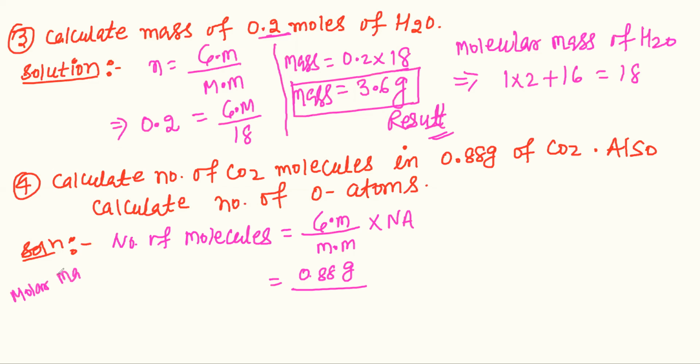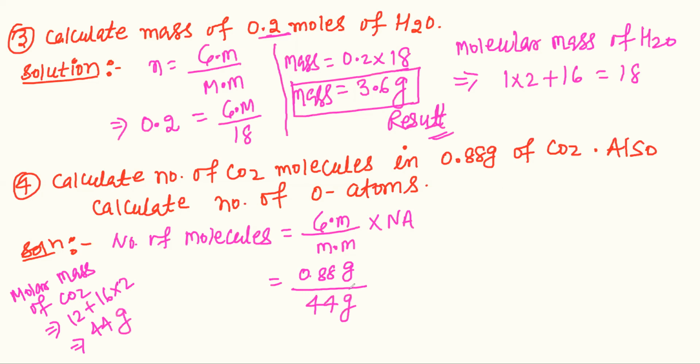Molar mass of CO2: carbon has mass 12, plus oxygen has mass 16, and the number of atoms is 2, so multiply by 2. So this is all 44. Molecular mass of CO2 is 44 gram.